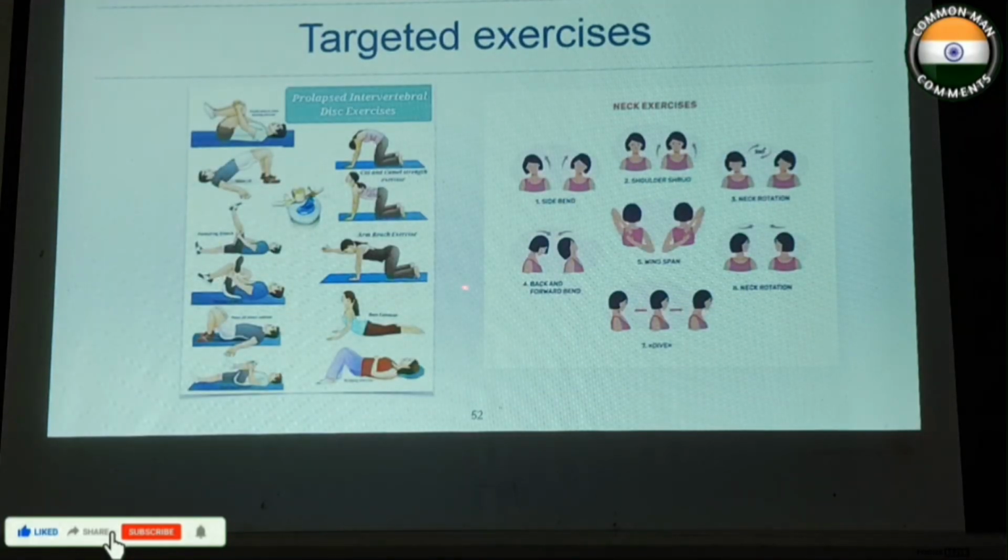So targeted exercise. These are some of the targeted exercises for prolapsed intervertebral discs and neck exercises. So some are arm bench exercises and straight leg raising exercises. For side bend exercises, shoulder shrug, neck rotation, wingspan, back and forward bending.